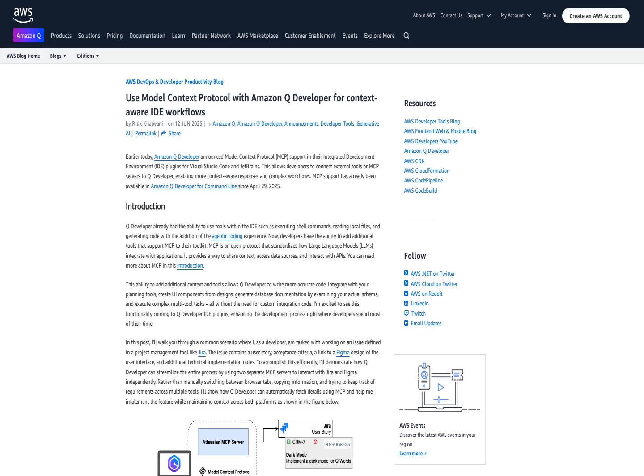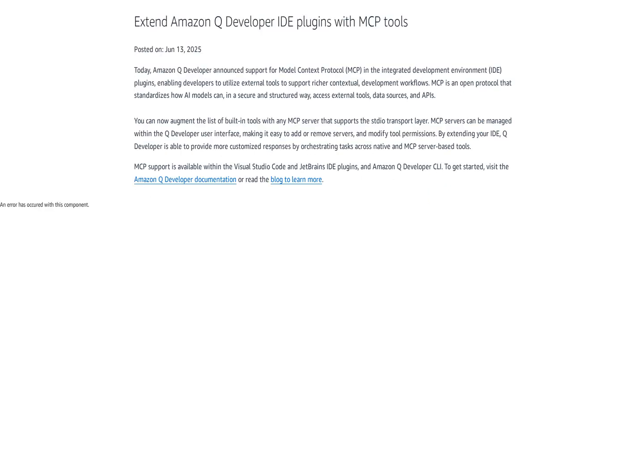MCP servers can be managed within the Q Developer user interface, making it easy to add or remove servers, and modify tool permissions, enabling developers to tailor their workflows according to their specific needs. The support for MCP is available in the Visual Studio Code and JetBrains IDE plugins, as well as Amazon Q Developer CLI.